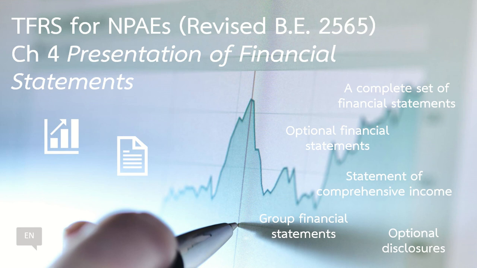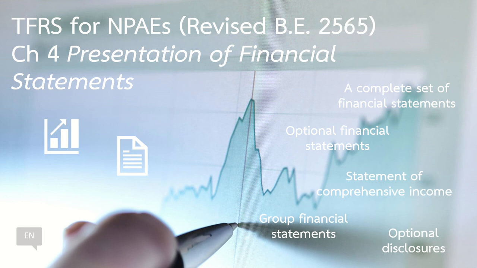Chapter 28 also requires the entity that elects to prepare group financial statements for the first time to comply with requirements in TFRS 1.